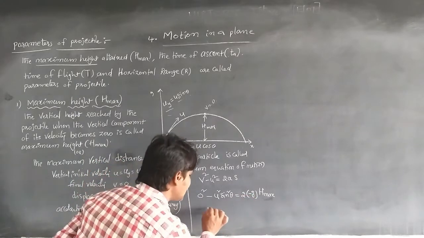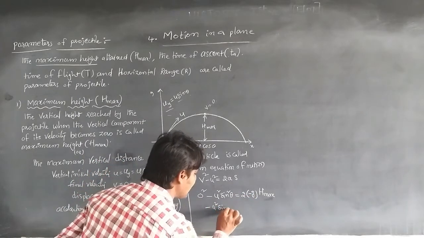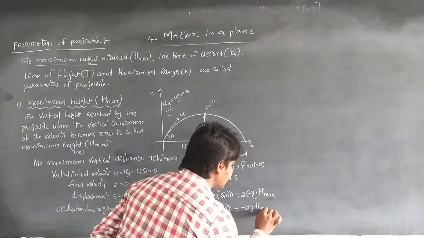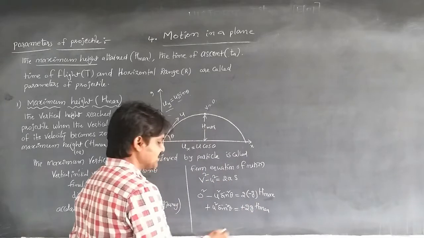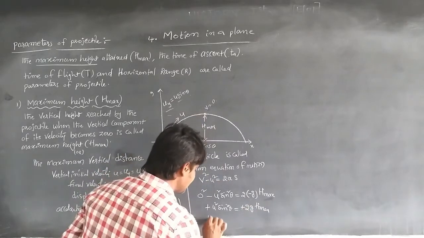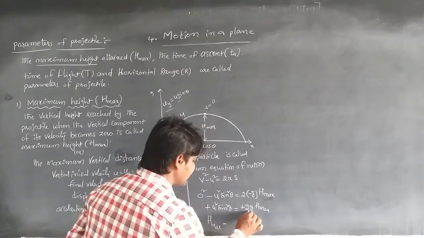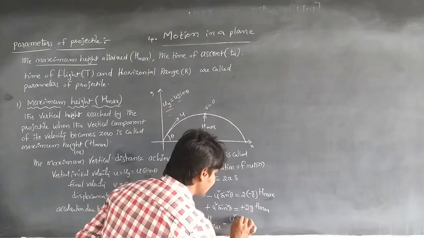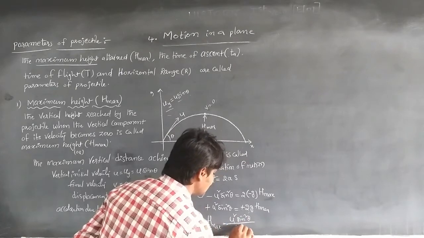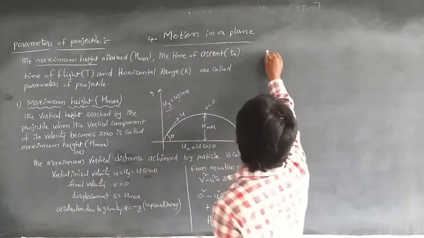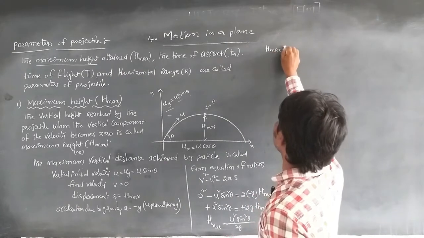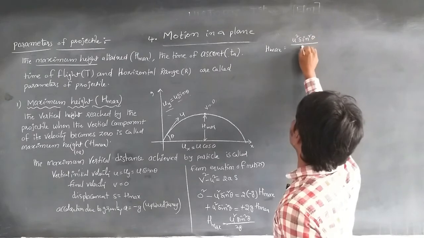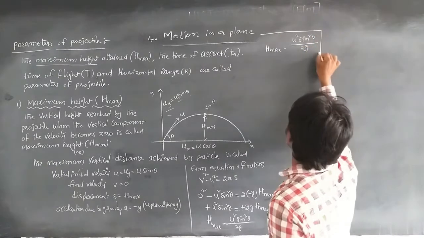So that's why we are writing minus u square sin square theta is equal to minus 2g h maximum. The minus gets cancelled when h maximum is taken to this side. Then h maximum is equal to, when the 2g is taken this side, it becomes a denominator, so u square sin square theta by 2g. That is the maximum height: h maximum is equal to u square sin square theta by 2g. This is the equation for maximum height.